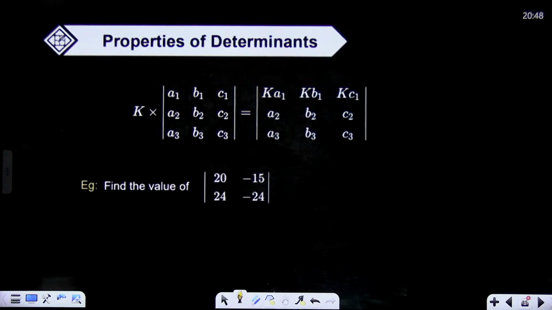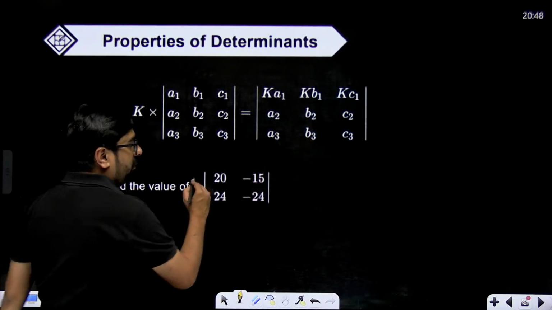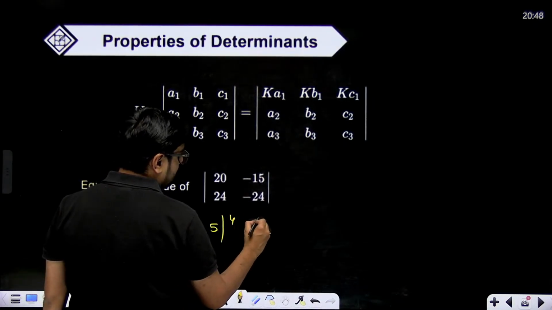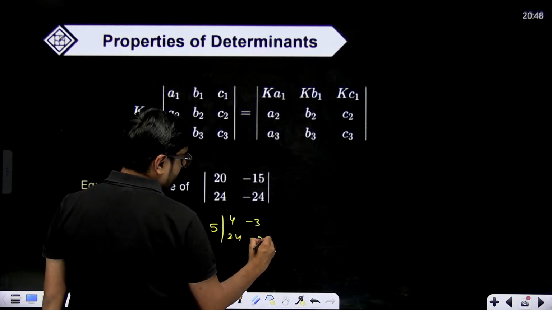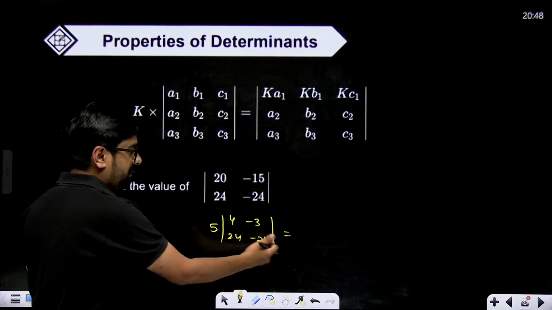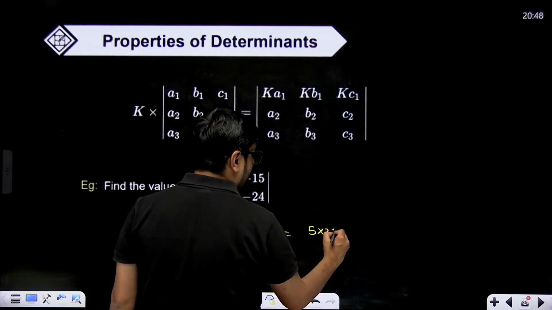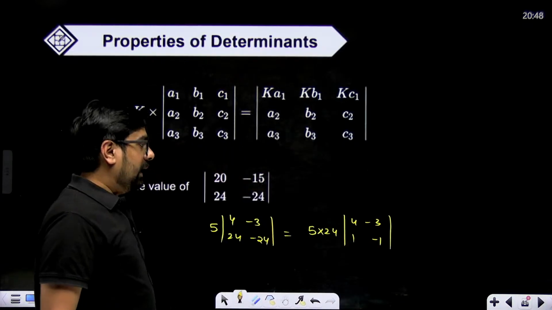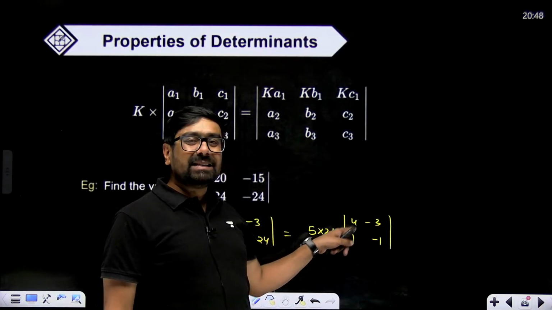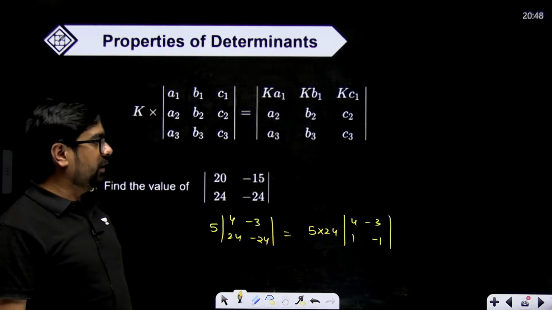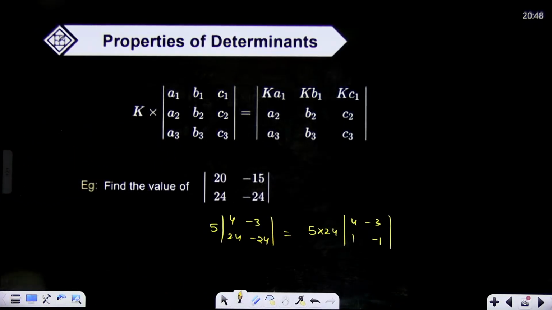Okay, so find the value of this. K is being multiplied, so what you can do is take 5 common from this row. So this will become 5 into 4 minus 3 and 24 and minus 24, let's say, right? Now what can you take common? 24 you can take common from this row. So 5 multiplied with 24, determinant will be 4 minus 3, 1 minus 1. And this will become minus 4 minus minus 3, that means minus 4 plus 3, that means minus 1. So minus 1 into 24 into 5. That will be the answer.